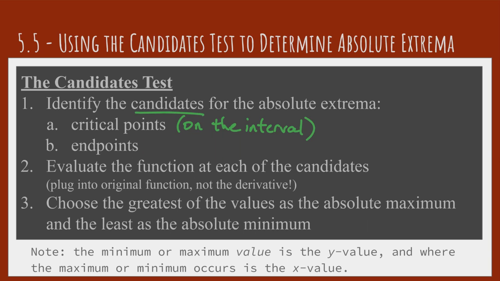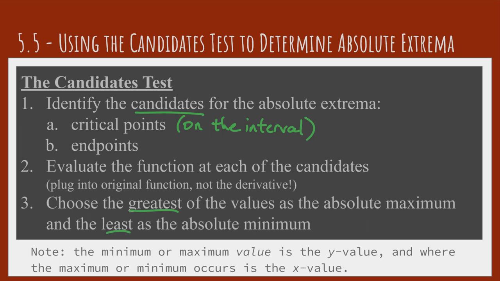And we identify the endpoints. That's going to be pretty easy to do in these problems. And then we just figure out what is the value of the function at those points. Since these are the only two types of points where the extrema could occur, if we know the values of the function at those points, we just pick the biggest one as the absolute maximum and the smallest one as the absolute minimum.